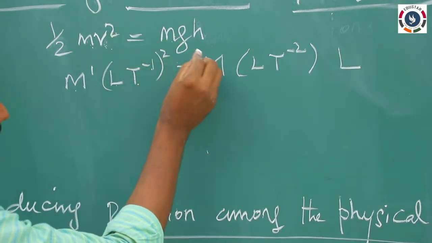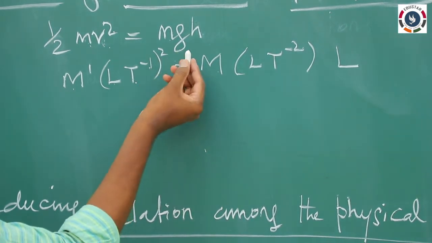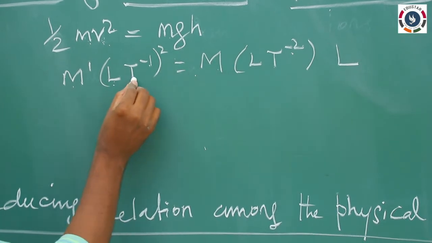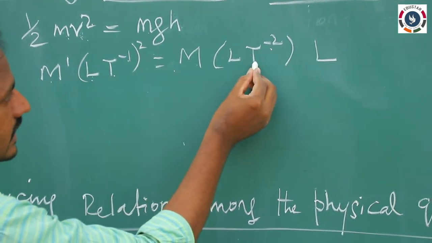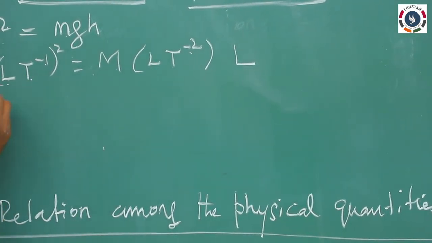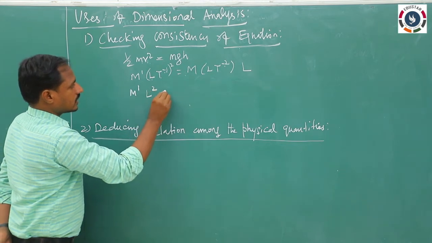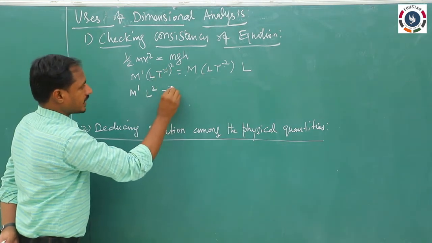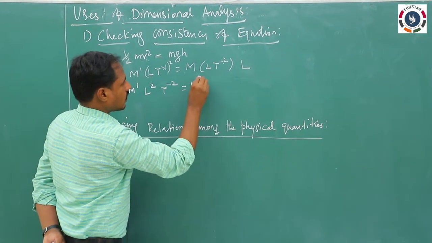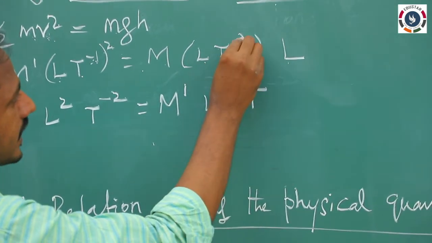For acceleration due to gravity, g is simply the acceleration L t power minus 2, and for height, length L. So finally we can write M power 1 and L power 2 and t power minus 1 into 2, minus 2, which is equal to the right side M power 1 and L into L squared and t power minus 2.